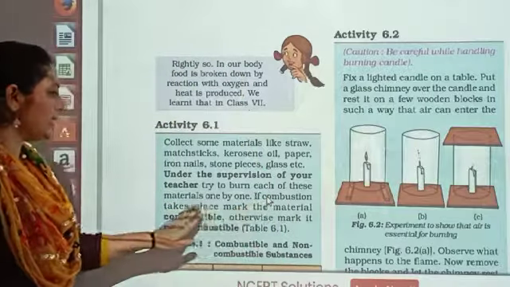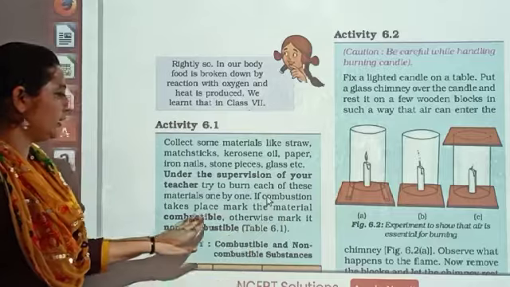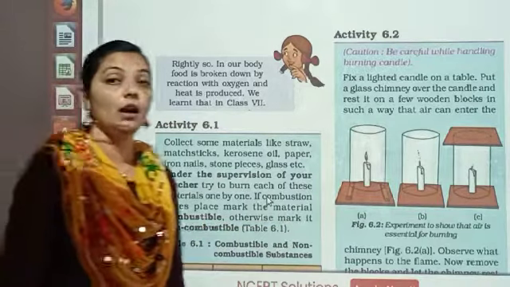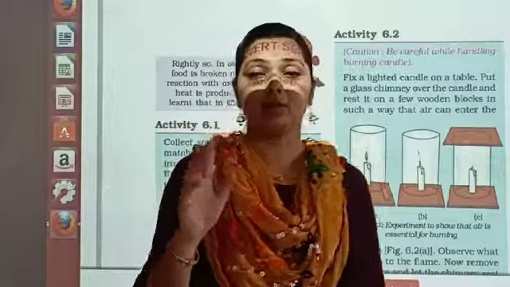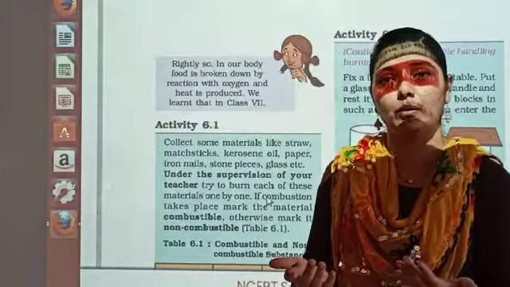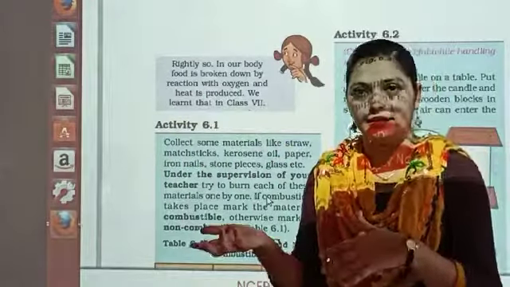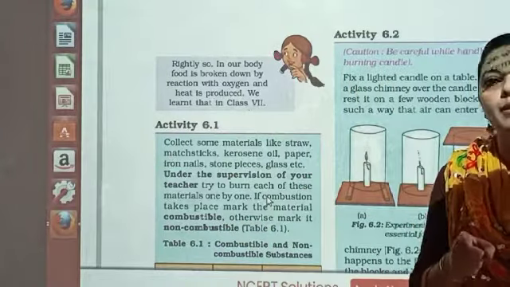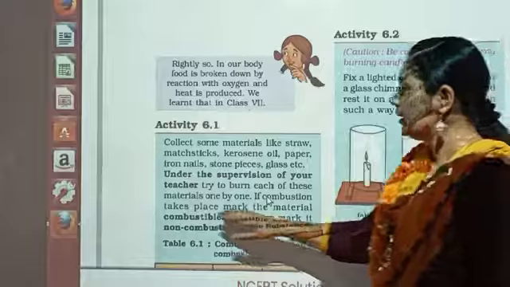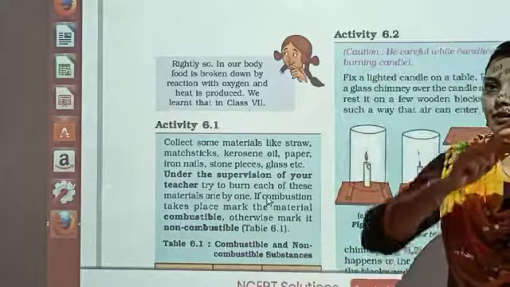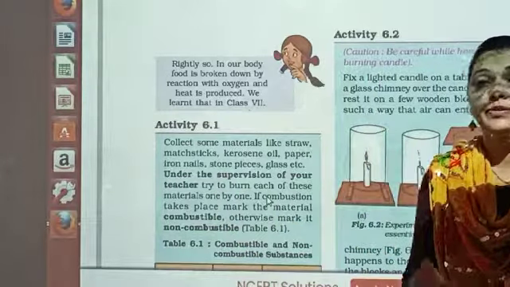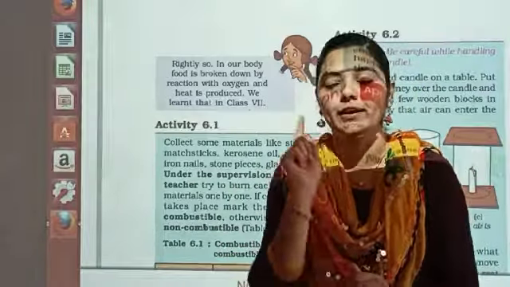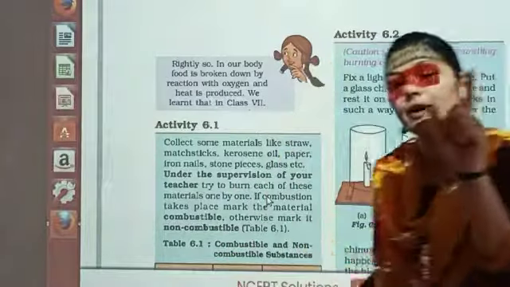If combustion takes place, mark the material combustible, otherwise mark it non-combustible. Uncombustible नहीं. आप un हर एक जगह पे लगा देते हैं. It is not like combustible, uncombustible; it is non-combustible. Is it clear? So जो भी चीजें जल जाती है, you have to tick mark that as combustible. जो भी चीजें नहीं जलती है, you have to tick mark as non-combustible. So we are given with one table.